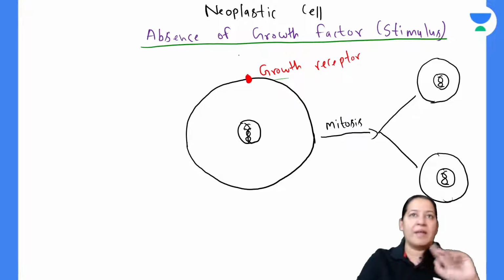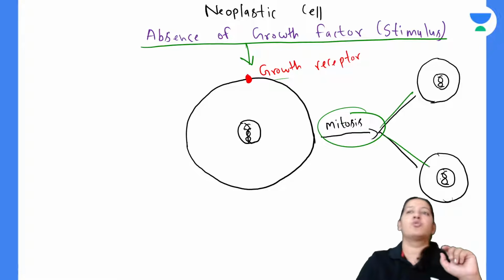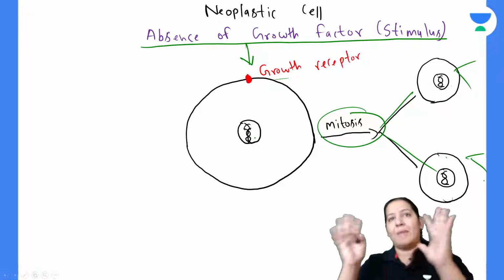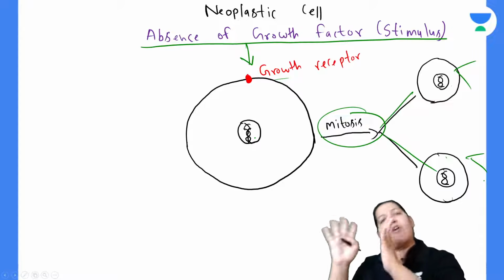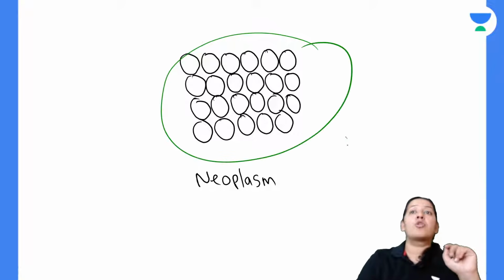Growth factor is not coming. There is no signal to this cell. Still, this cell is doing mitosis and dividing into two cells. So one cell will form two cells, two cells will form four, four will form eight, eight will form 16, 16 will form 32. Likewise, a bunch of cells is formed. That is due to uncontrolled mitosis.